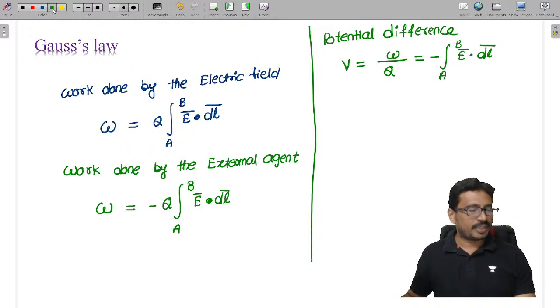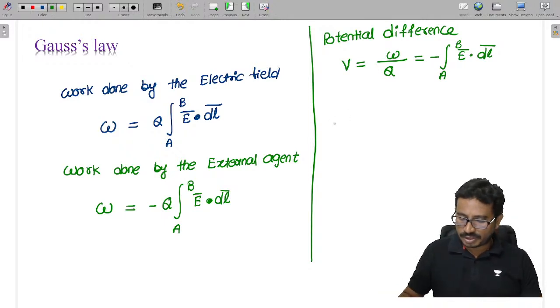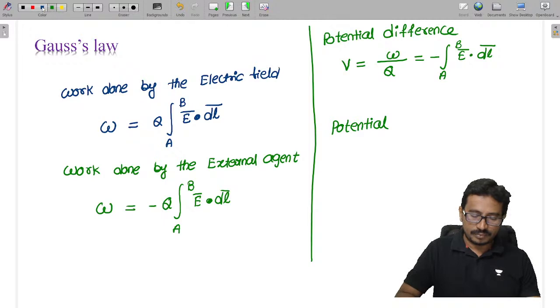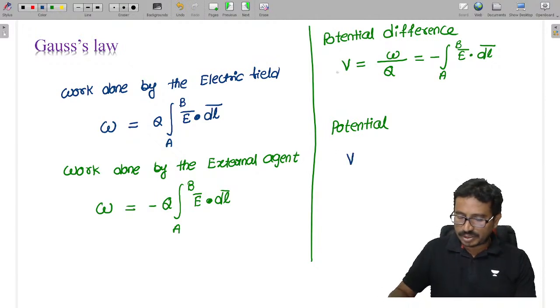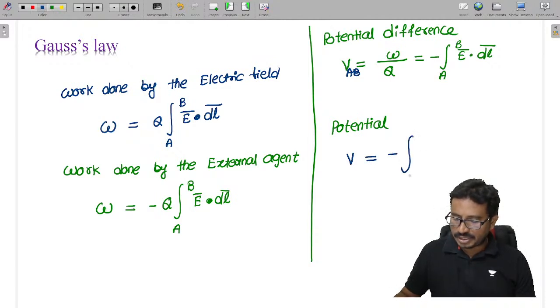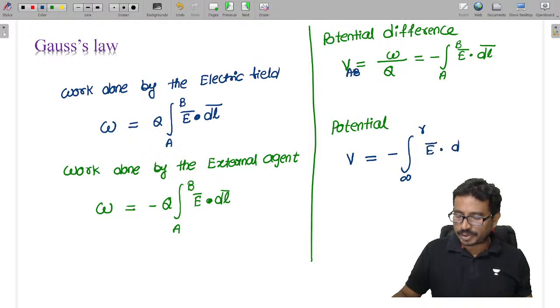And if the initial point is at infinite distance, then the potential difference becomes the potential. The potential is the work done in bringing the charge from infinity to a finite location. It is given as minus the integral from infinity to the required point of E dot dl.